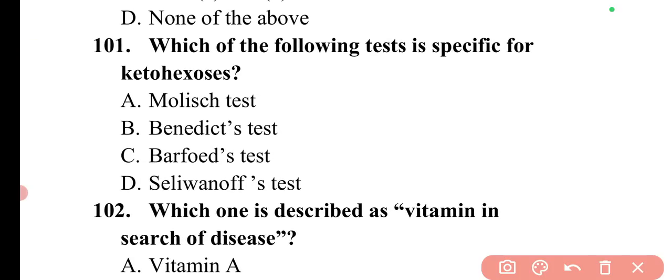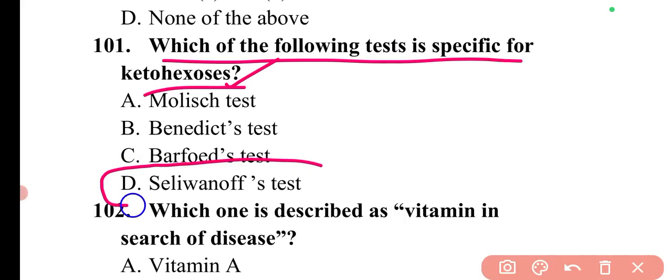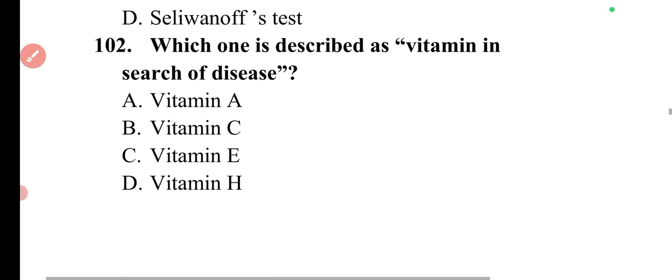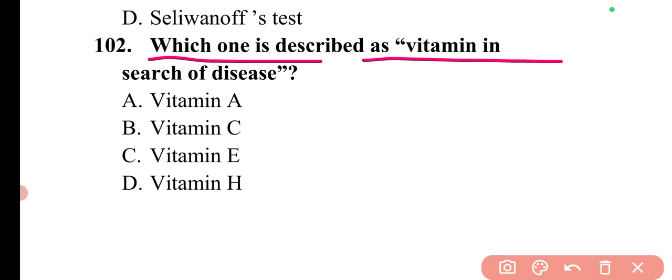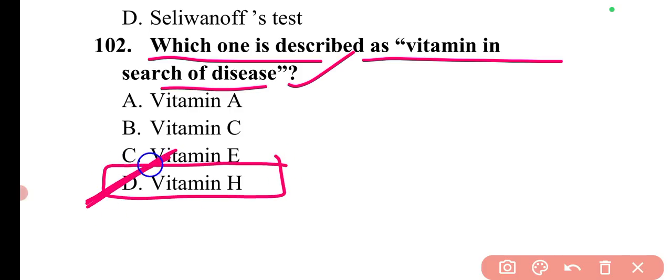Next question is which of the following test is specific for ketohexose? So for ketohexose, the test is Seliwanoff test. So here option D is correct. Next question is which one is described as vitamin in search of disease? So the vitamin in search of disease is known as vitamin H. So here option D is correct.